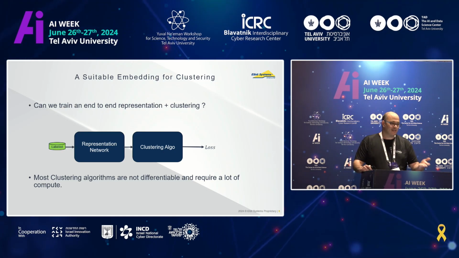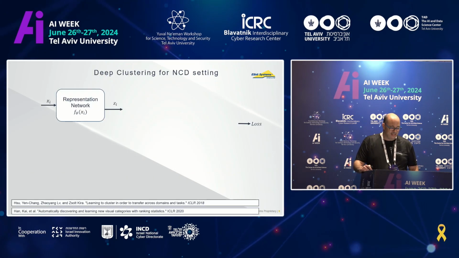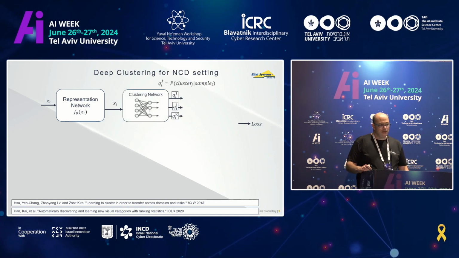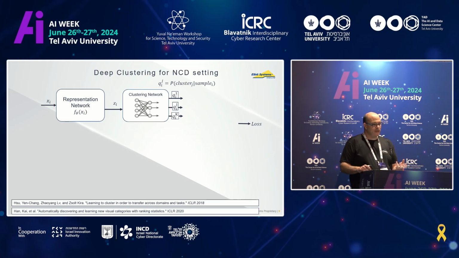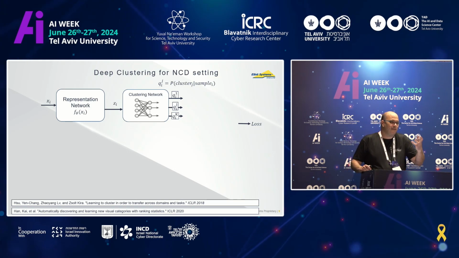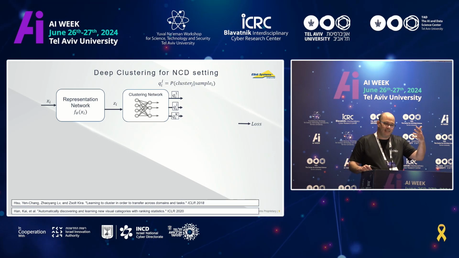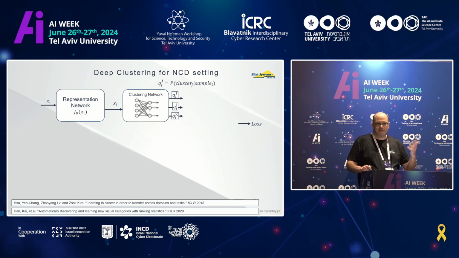This is the solution that I'm going to show you, and this is actually where the novel class discovery setting also comes to help. So let's see how we can do that. We have our representation network, and now we need to perform clustering. But if we think about it, a classification network can be used as a clustering algorithm, because the sample comes in and we give a probability according to which cluster it matches the most.